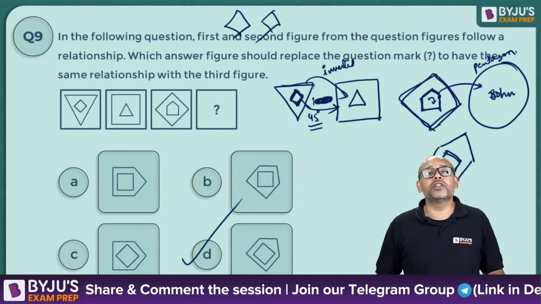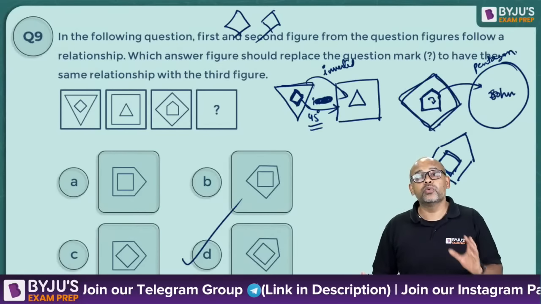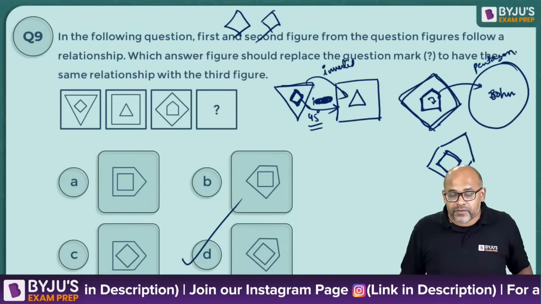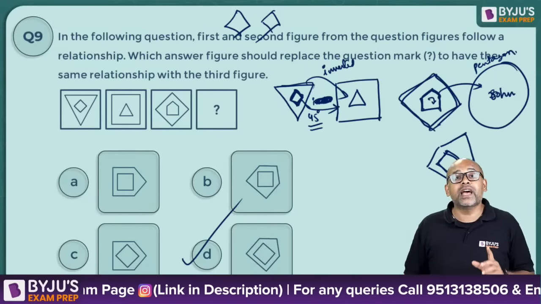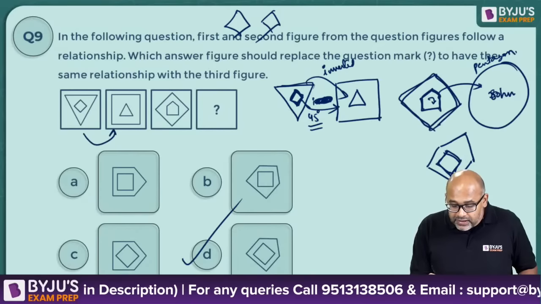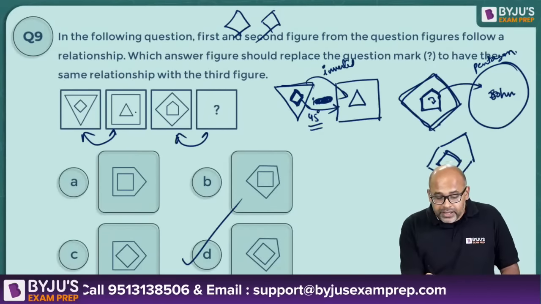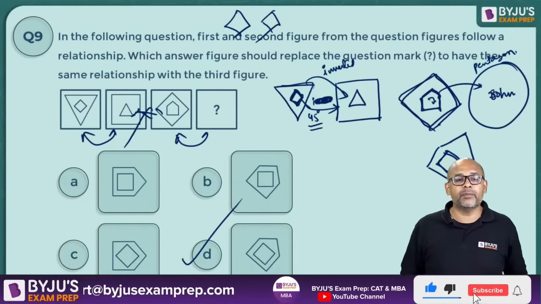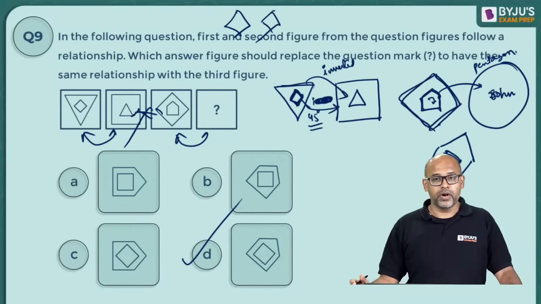So many of you got this wrong. As I said, simple looking question, you will end up making a mistake. Pragya is asking how third came from second. Third will not come from second, Pragya. This is not a series. This is analogy. Analogy means these two are related. In the same way, these two should be related. 2 and 3 are not related. Please keep in mind. Clear, Pragya? Okay, let's move on.